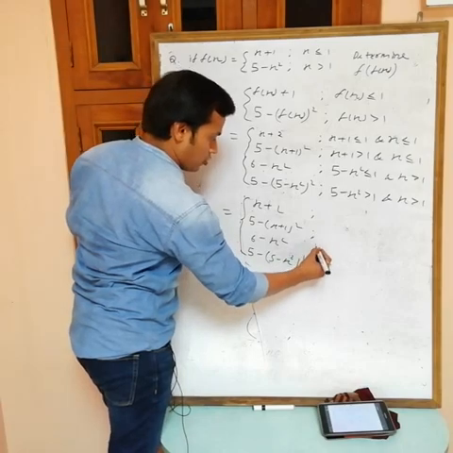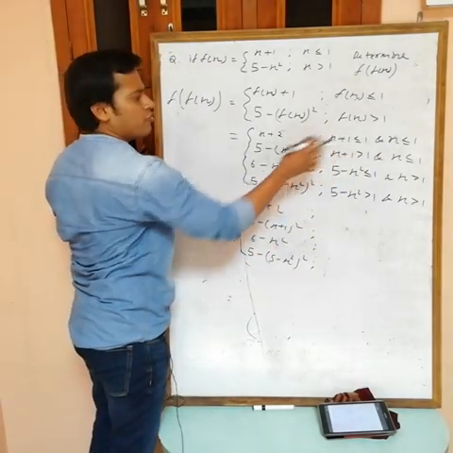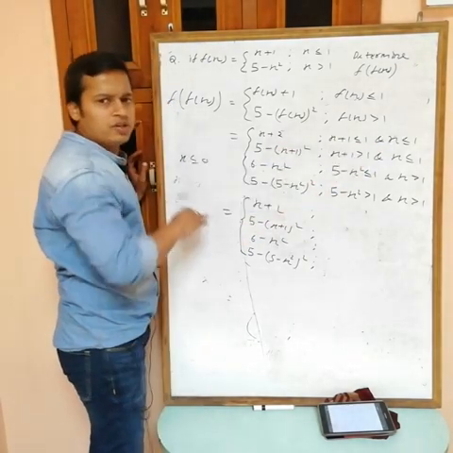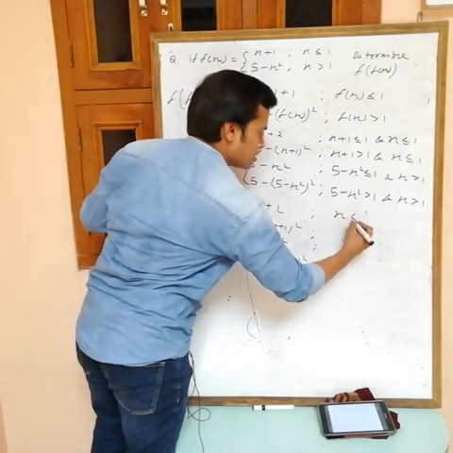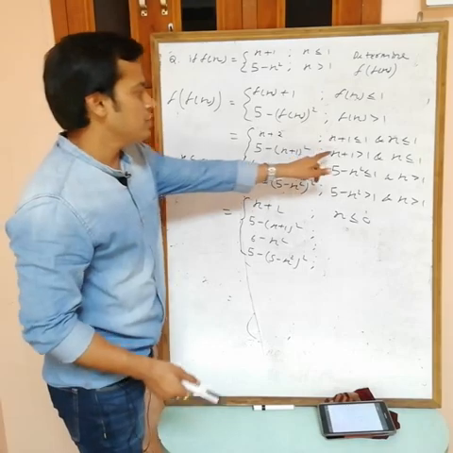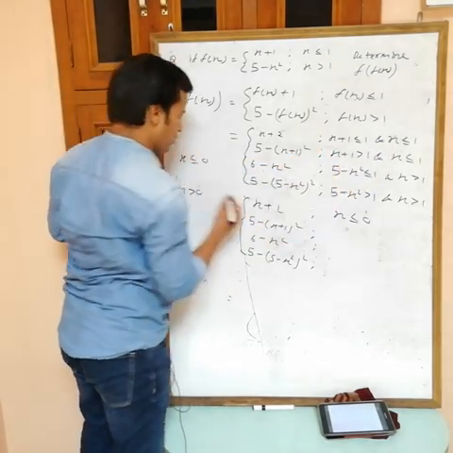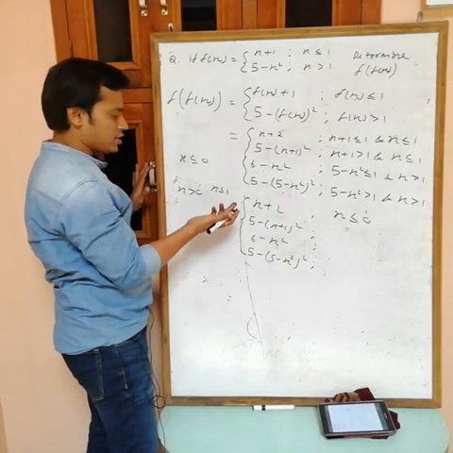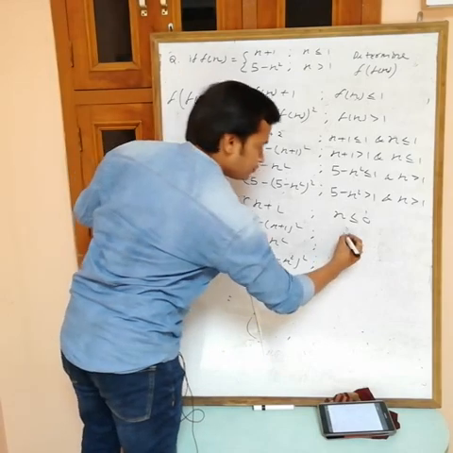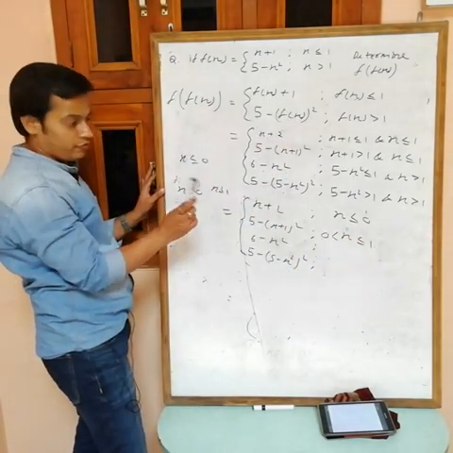Now we want the value of x, and in the last part we have to take the intersection of these. From this one what am I getting? 1 cancels out, x less than or equal to 0, and x less than or equal to 1. Take the intersection, what are we getting? x less than or equal to 0. This is common in both. Now for this one, cancel out, what are we getting? x greater than 0, and from this one, x less than or equal to 1. Intersection of these two, greater than 0, less than or equal to 1, so 0 to 1. x from 0 to 1, 0 is not included, but 1 is included.